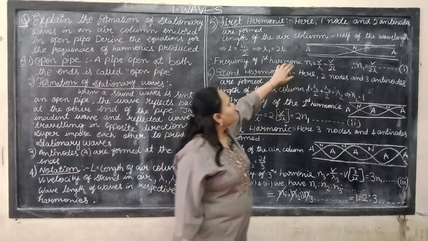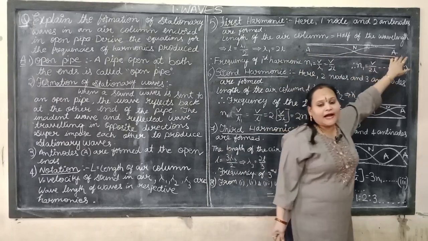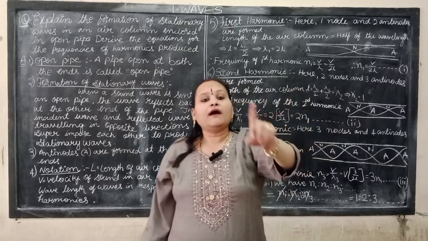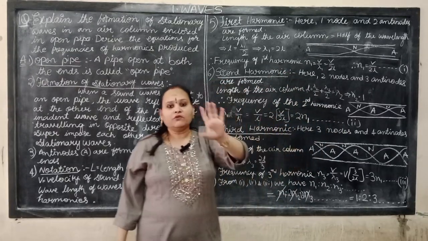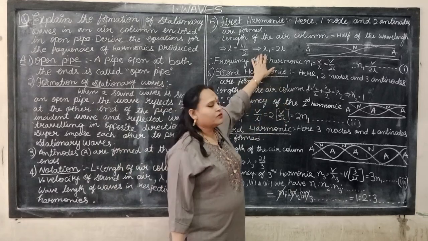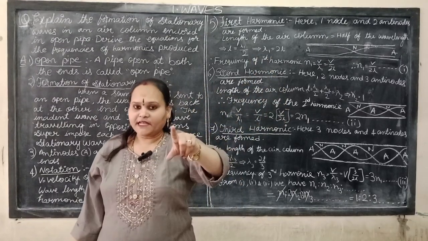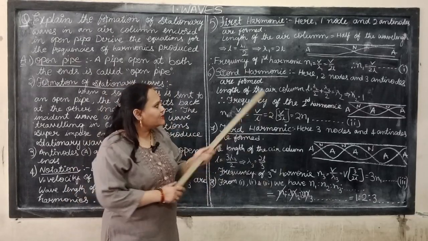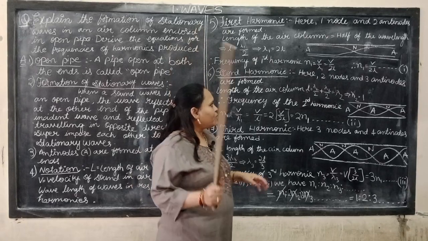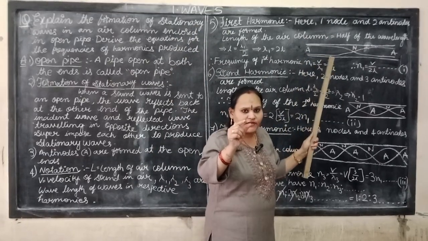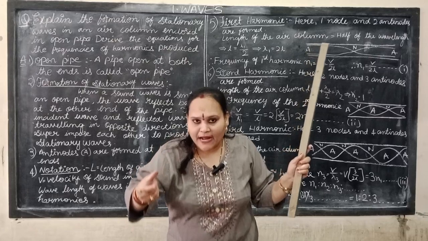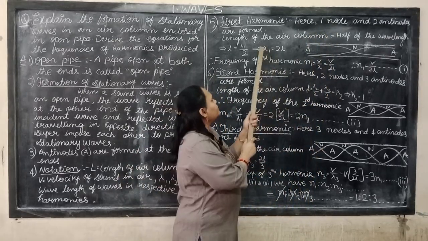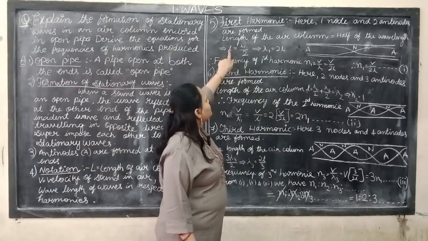Repeat: the distance between two successive antinodes or two successive nodes is lambda by 2, and the distance between a successive antinode and node is lambda by 4. So the important point is that the distance between any two successive antinodes or nodes is lambda by 2. So from this, lambda equal to 2 into L.